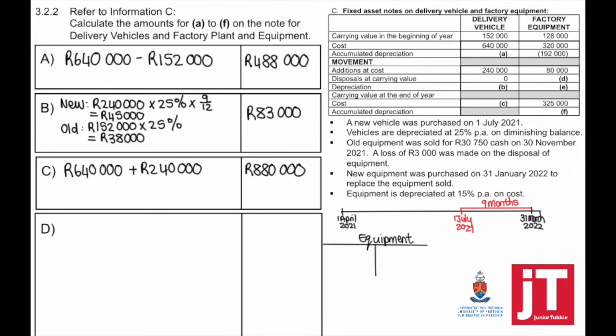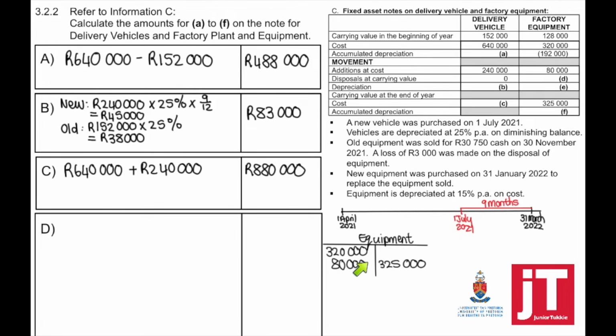First, to find out the cost, we can open up a T account, equipment at cost, and we fill in what has been given to us, the cost in the beginning, plus additions, minus the cost at the end of the accounting period.